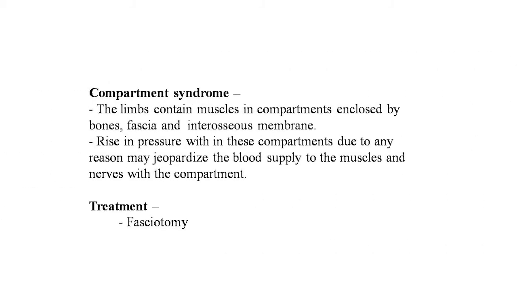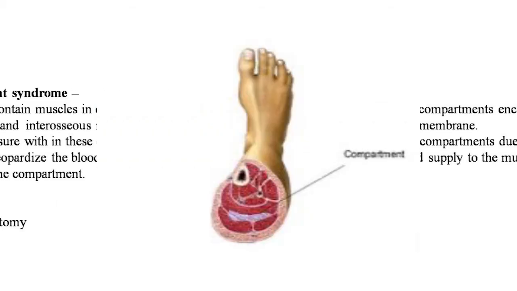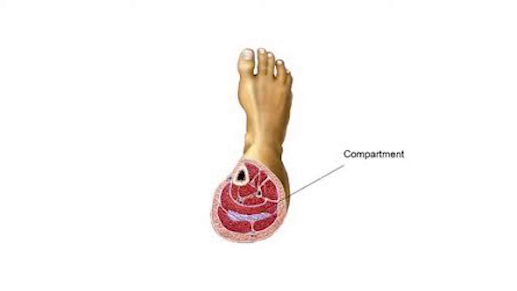Now, next point of this lecture is the compartment syndrome. The limb contains muscle in the compartments enclosed by bones, fascia and interosseous membrane. Rise in pressure within these compartments due to any reason may jeopardize the blood supply to the muscles and nerves within the compartment. And the treatment of this compartment syndrome is fasciotomy. Very rarely fasciectomy is necessary. Dear students, here is a good picture showing the compartmental syndrome, clearly showing how the blood supply to the muscles and nerves within the compartment is jeopardized.